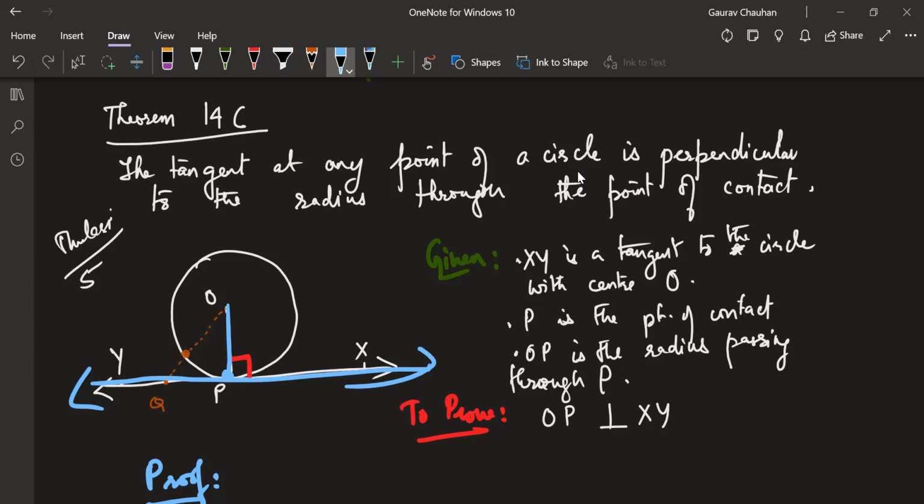If I extend this also, there will be only one line which is perpendicular at this point. So if I keep on drawing also, it will fall on the same place. So there will be only one tangent at any given point of the circle.